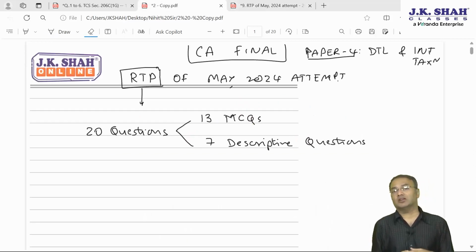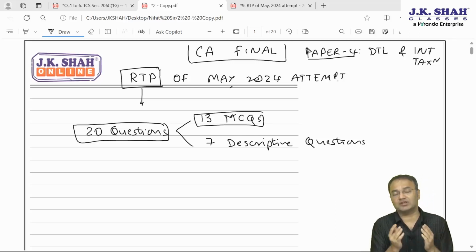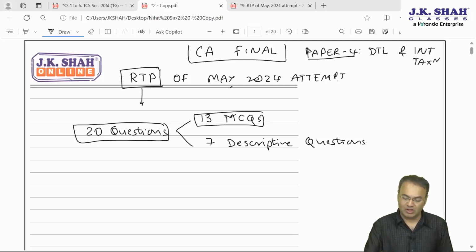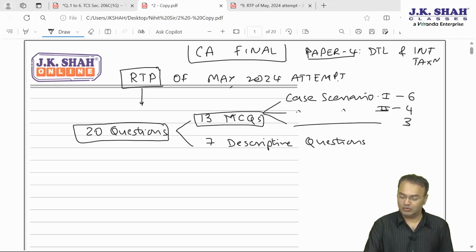Starting with RTP, this RTP has 20 questions. Out of 20 questions, 13 questions are in the form of MCQs and 7 are descriptive questions requiring theoretical answer or practical calculation based answer. We call it a descriptive question. Out of 13 MCQs, it is divided into 3 parts. Case scenario based questions are 2, case scenario 1 and case scenario 2. Case scenario 1 has 6 questions, case scenario 2 has 4 questions, and then there are 3 loose MCQs. That is how 13 MCQs, 7 descriptive questions.